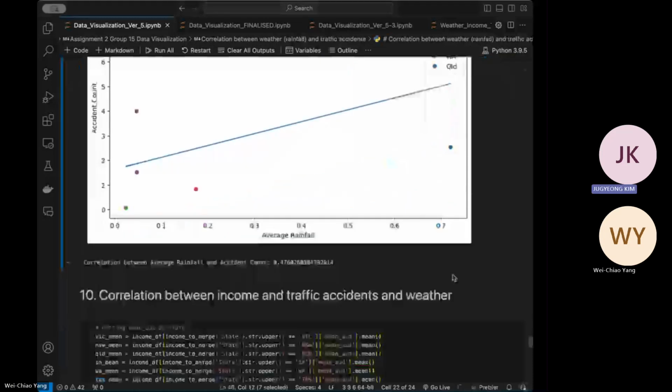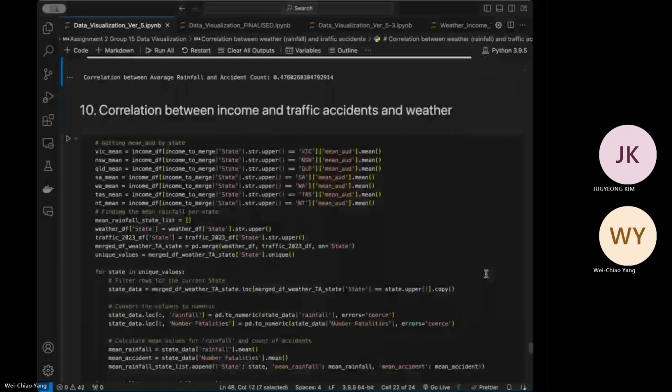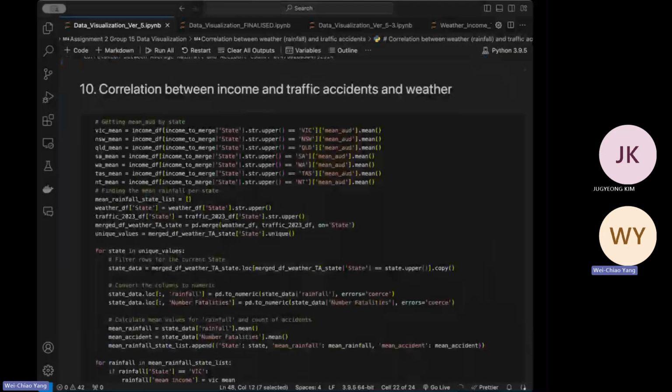Now Chow will be introducing the correlation between income, traffic and the weather. Yep. So lastly, we are going to talk about the correlation between all three data: income, traffic accidents, and weather. In this experiment, we hypothesize that there are more fatalities caused by traffic accidents in areas with greater rainfall and lower median income.